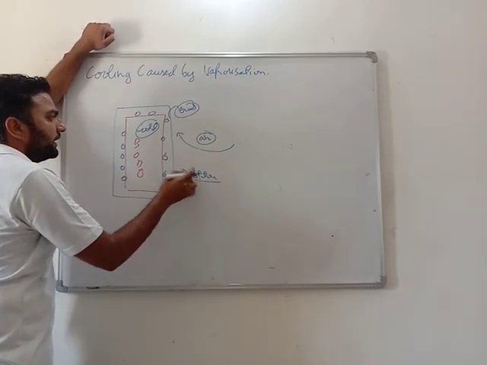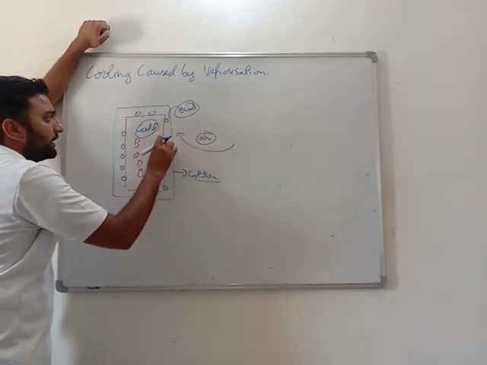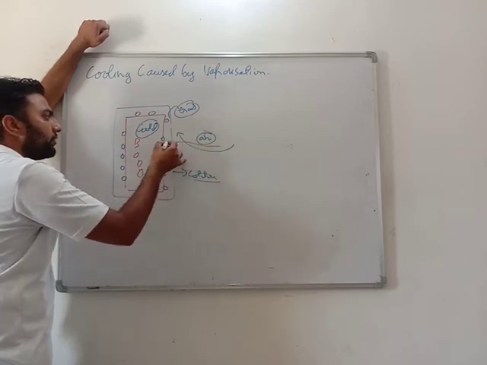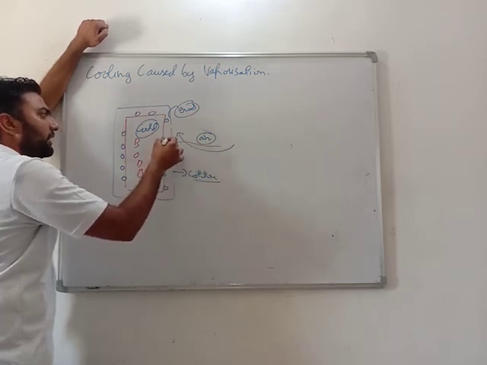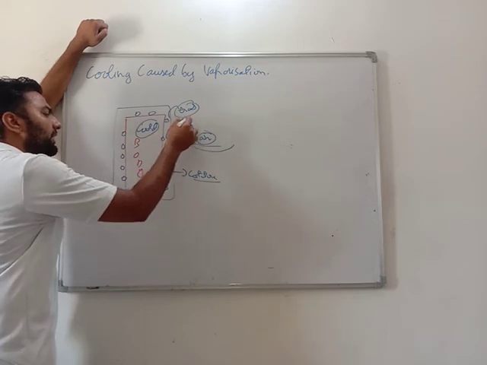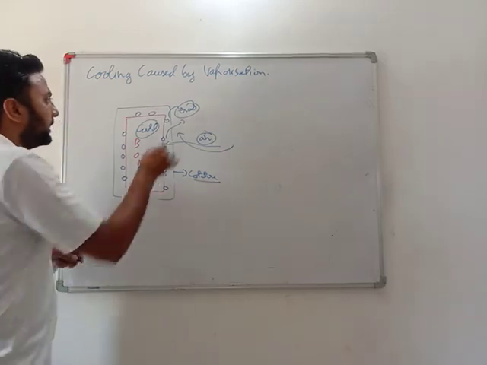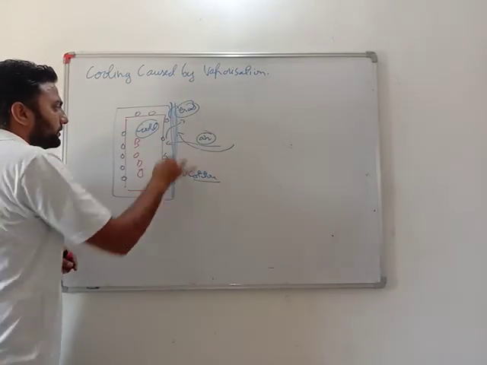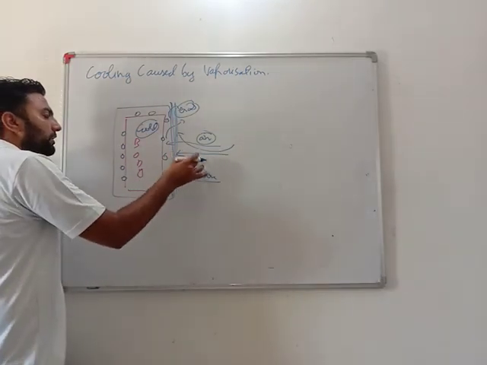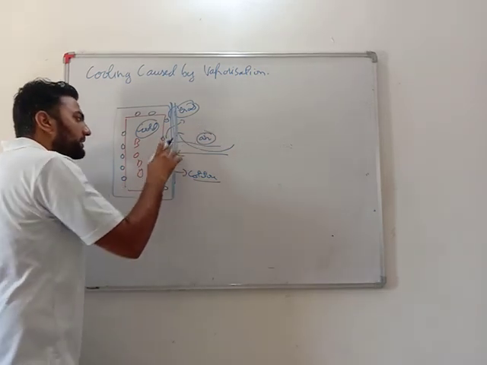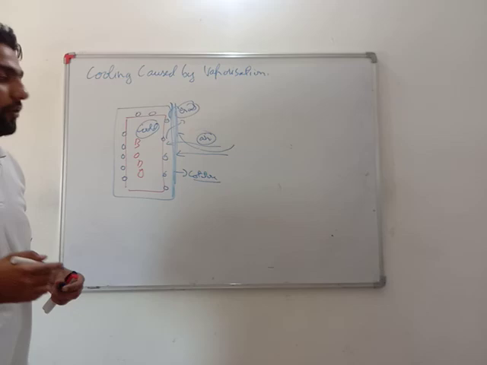If you wear a cotton dress in summer, a cotton dress has holes in it, so very easily air will come in contact with your skin or sweat, and this will get converted into gas and we will feel a sense of cooling. But if I wear a synthetic cloth, the air will not be able to come in contact with my sweat, and my sweat will not be able to vaporize, and I will feel very hot.